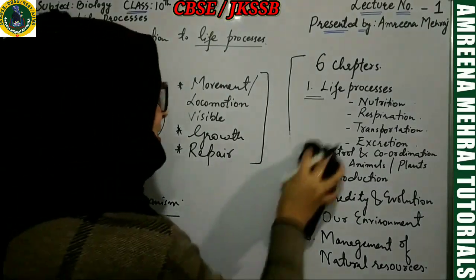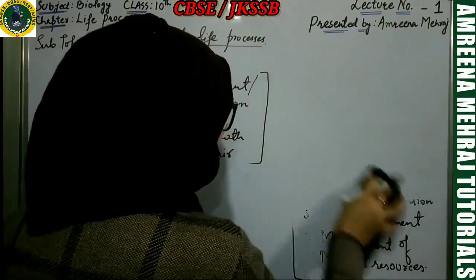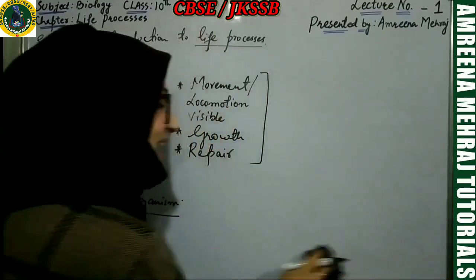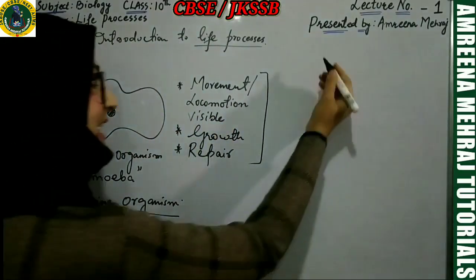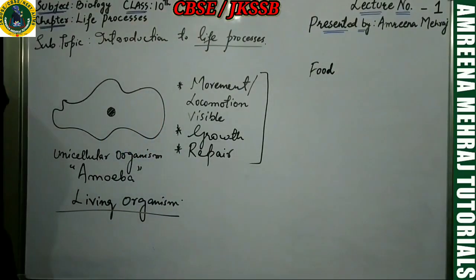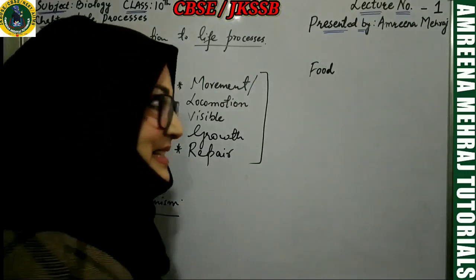Let us go beyond that. Let us have some more ideas. Tell me, what do living organisms need to survive? They need first and foremost the food. Is amoeba taking up food? Answer is yes.